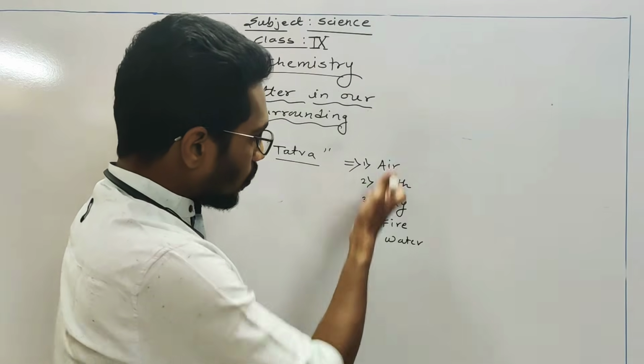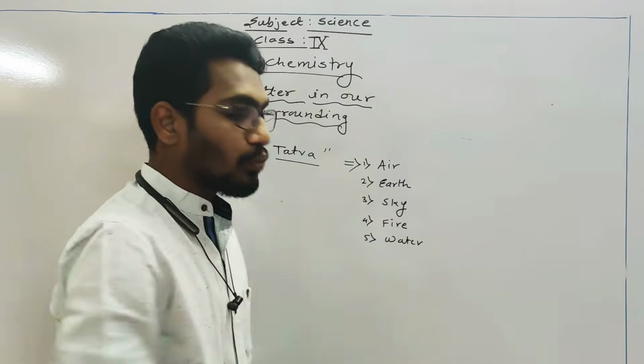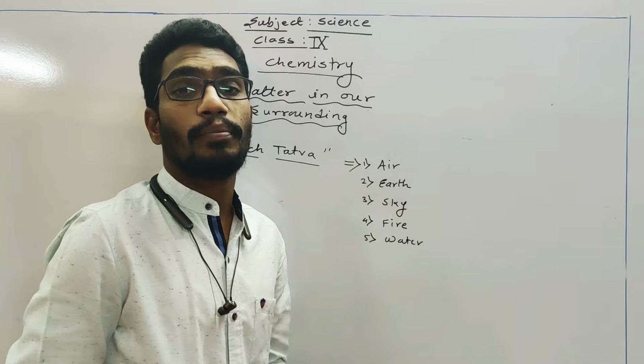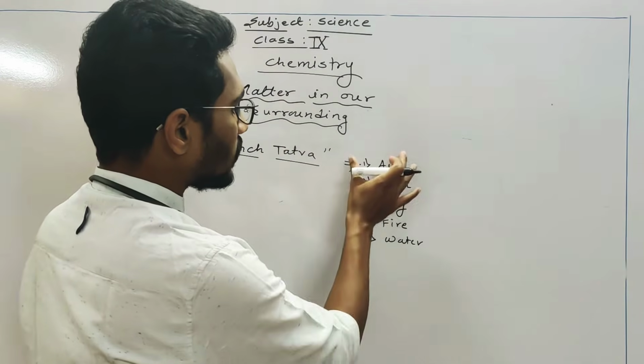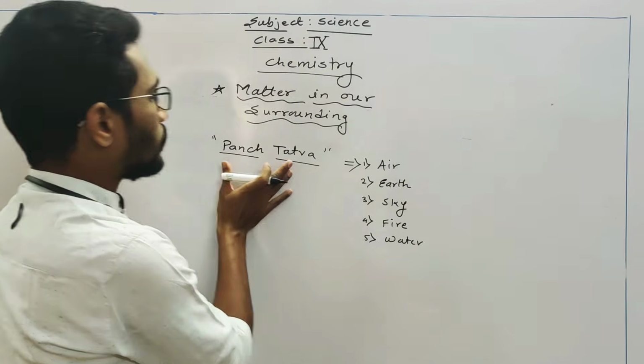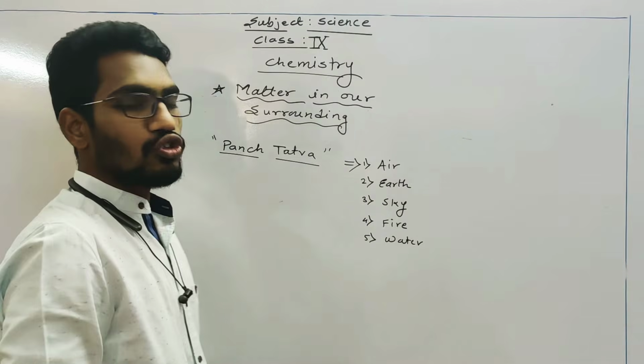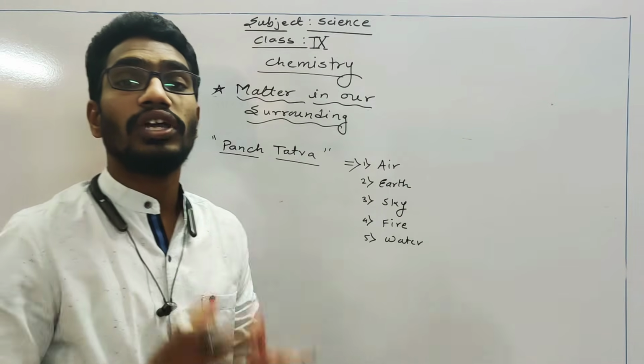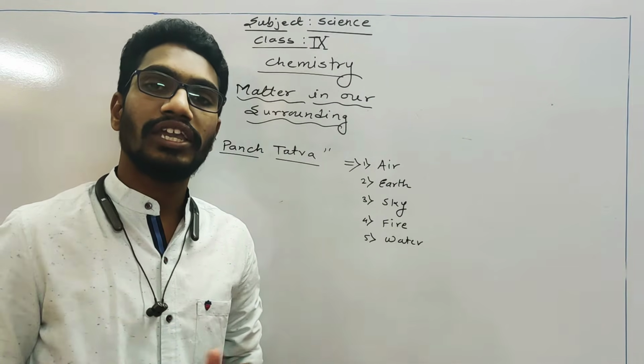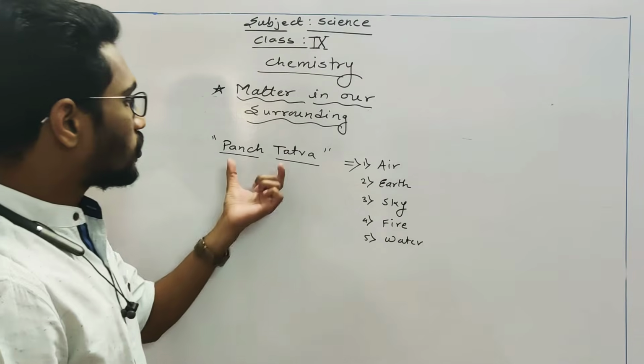So with these 5 basic elements, all the materials are made up. That's why these are called Pancha Tattva. So Indian philosophers give us the theory that all the materials in our surrounding are made up of this Pancha Tattva.